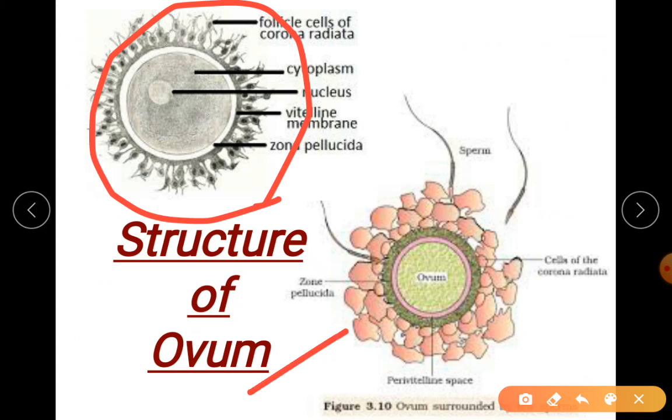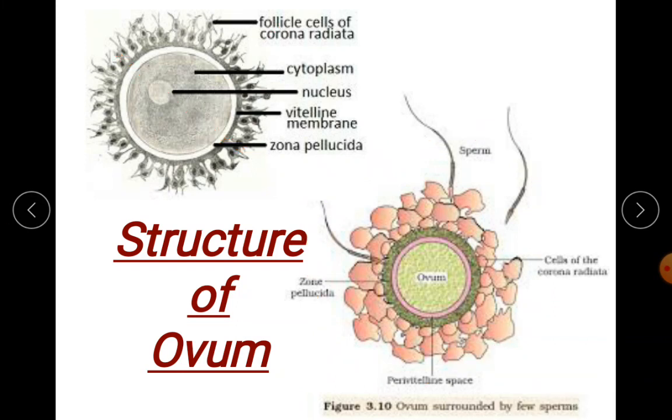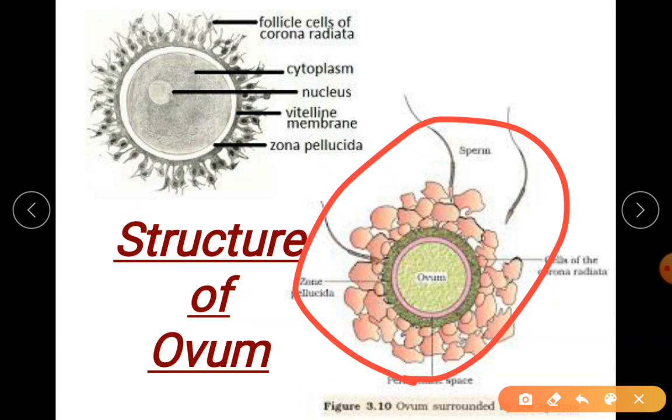If the question is asked, draw the structure of ovum, you should be able to draw this. The best picture which I recommend is from your textbook. The textbook diagram is here, not this one. This is only for your CET point of view; I have given extra diagrams. Today I am not giving you the diagrams to draw, only the theory questions.